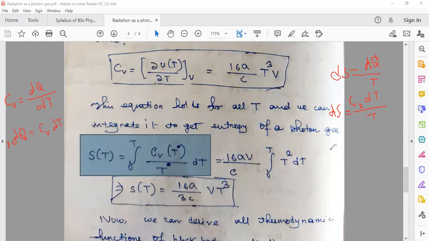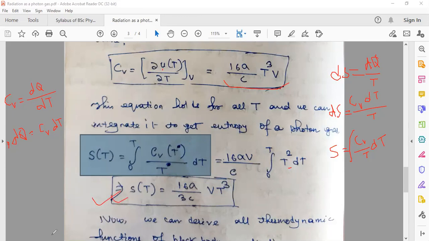Now just integrate this and you can calculate the entropy; the integrand will be C_V over T dT. So that's how we get this formula. Now just replace the value of C_V which you got here, 16 sigma over c T cubed V. There is one T in the denominator, so T cubed gets cancelled by T, and we'll be left with T squared dT. Just integrate it from temperature 0 to capital T, and you can calculate the expression for entropy.